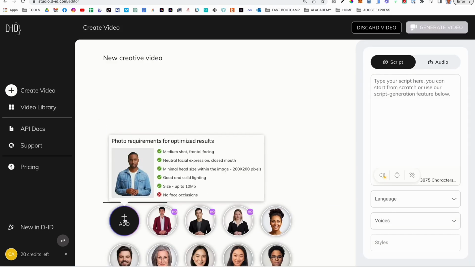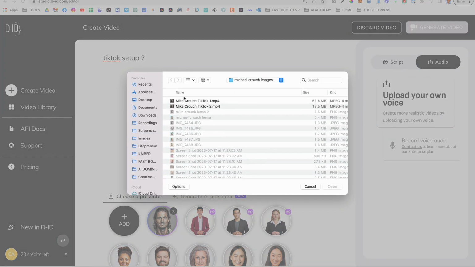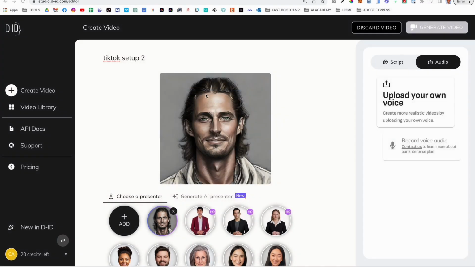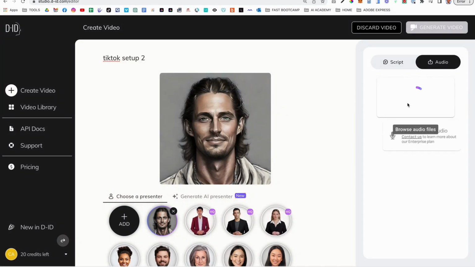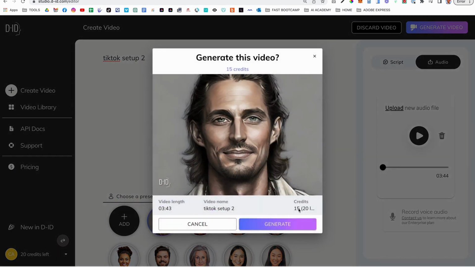And now we need to load back in Michael's picture because this is a new account. So there's Michael's picture. We're going to go ahead and call this TikTok Setup 2. Audio, go back to the same step that we just did. There's the audio. And now you'll see that it will actually work. So we're going to click Generate Video. And now 15 out of 20 credits. So now we can generate it.